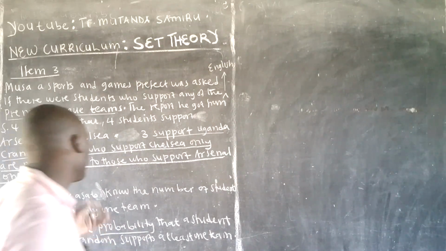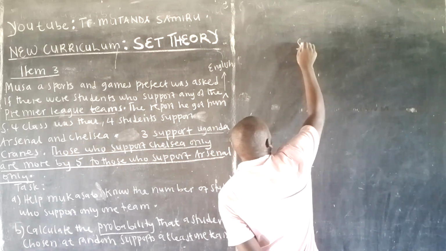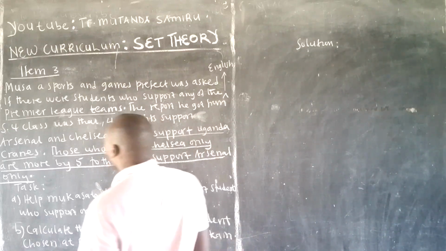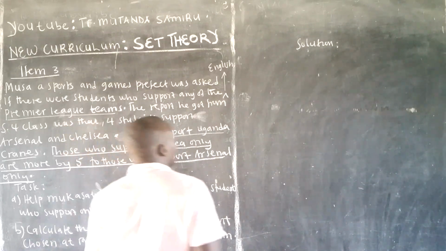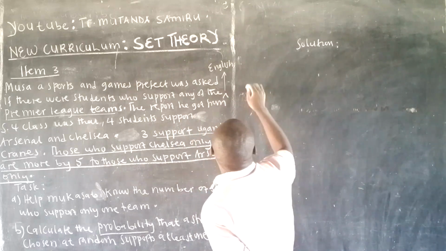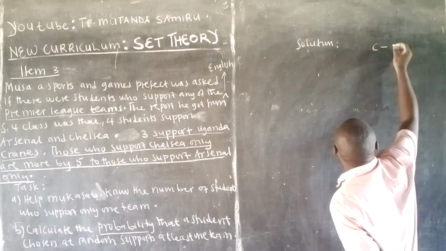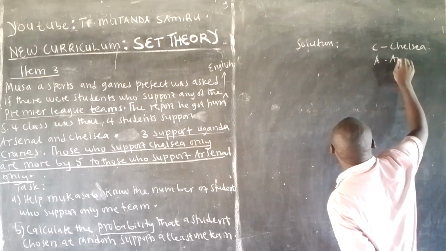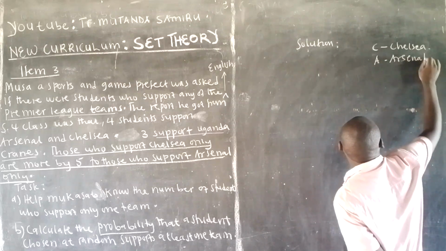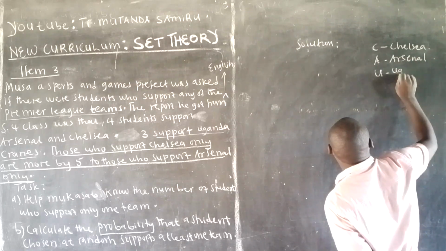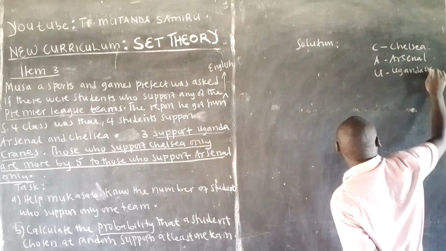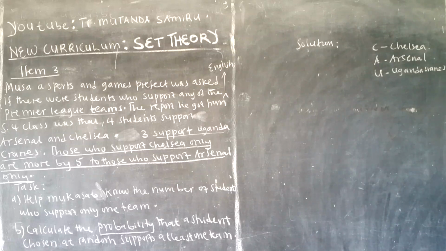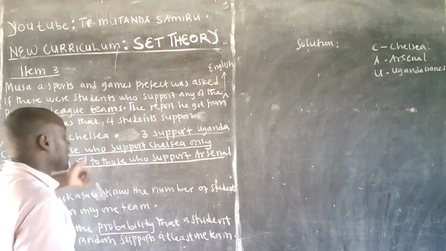Now let's begin with summarizing. Whenever I have a logic part, it's what I begin with. So, solution. I want to begin with the logic part. Where is the logic part? Those who support Chelsea only. Tell the examiner that this C is for Chelsea, and this A is for Arsenal, and this U is for Uganda Cranes. Maybe let's just get the whole summary, then I'll make the logic part the last.